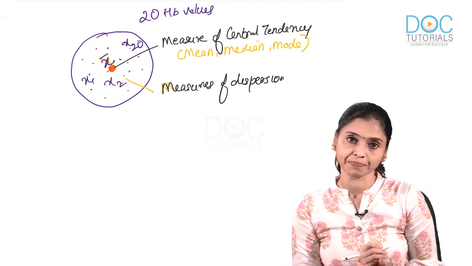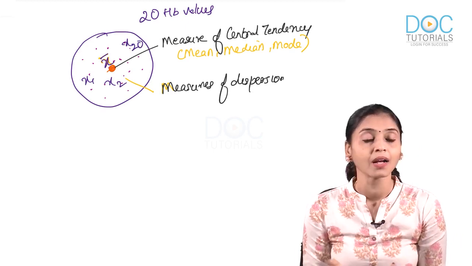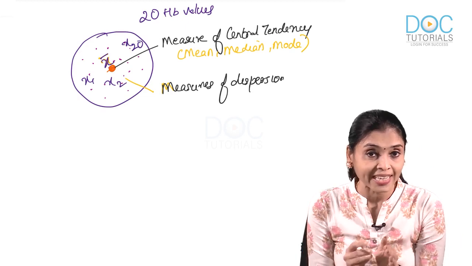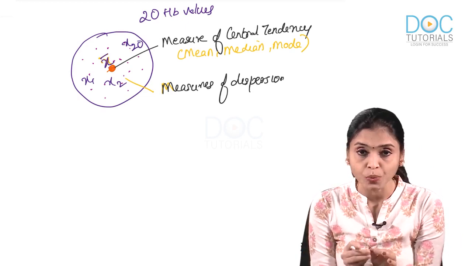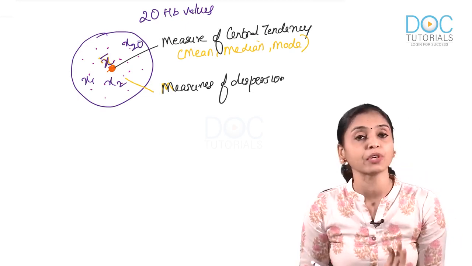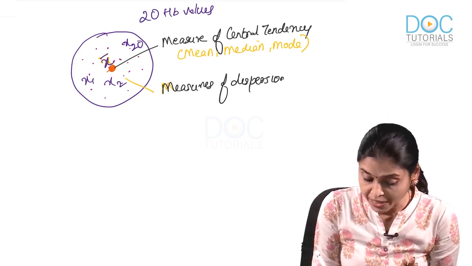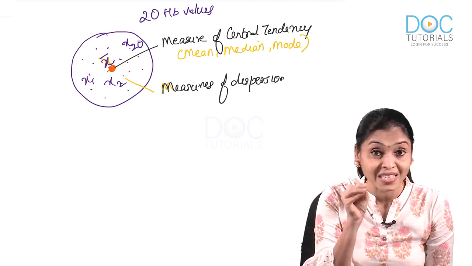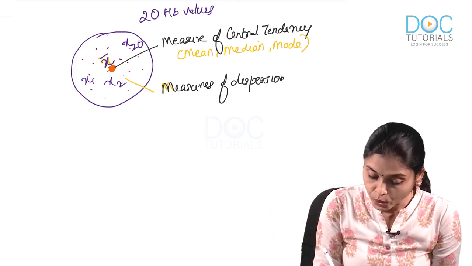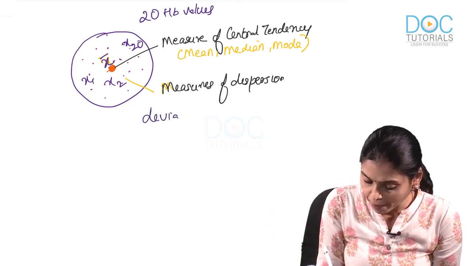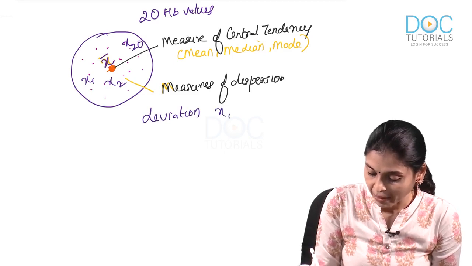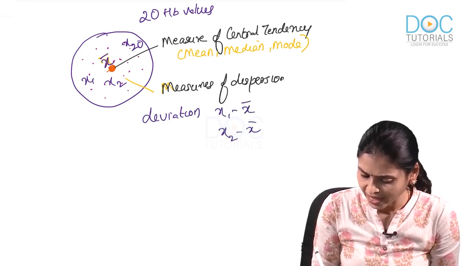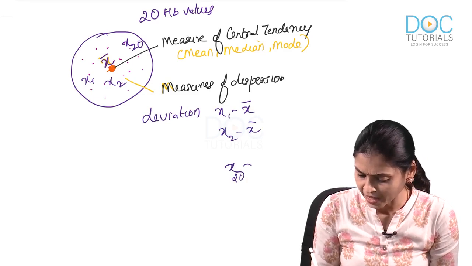Now, what is deviation? Deviation means the distance between the central value and individual value. So, the first deviation would be x1 minus x dash. Second would be x2 minus x dash, and the last would be x20 minus x dash.